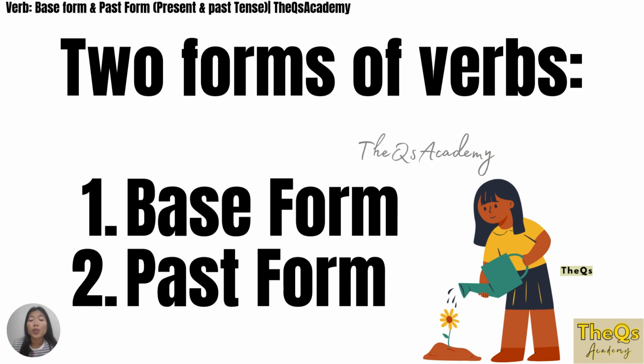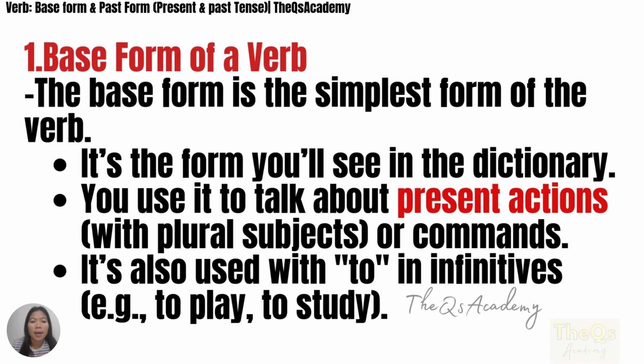And there are two forms of verbs, base form and past form. Base form is a verb that has simple form. For example, it's the form you'll see in the dictionary. You use it to talk about present actions with plural subjects or commands. It is also used with to in infinitives, example, to play, to study.